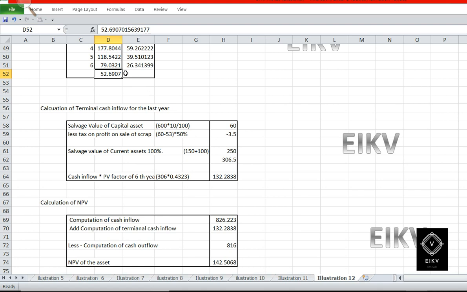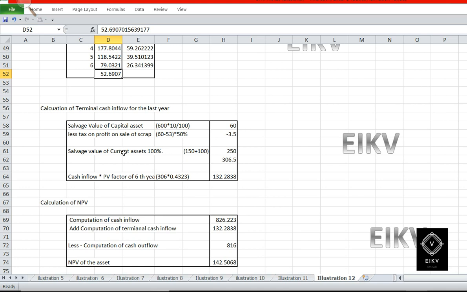Here the written down value is 52.6907, and we will round it as 53. So we will get a profit of 7 lakhs, and 50% of the profit is taken as tax. Therefore tax is an expense towards the company, so we need to deduct such tax amount from such profit. So 7 lakhs into 50%, we will get 3.5 lakhs, and we need to deduct it.